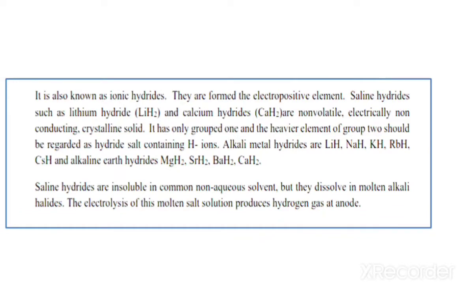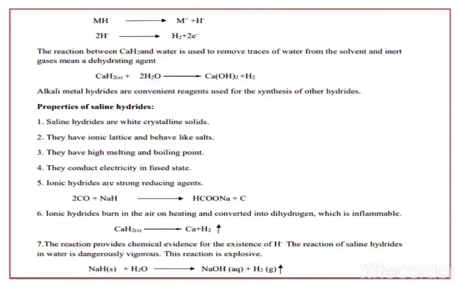That means when these saline hydrides are dissolved in molten alkali halides, electrolysis takes place in the molten salt solution and there is a liberation of hydrogen gas at the anode side. A simple reaction: MH gives M plus H minus, and the release of electrons, H2 plus 2 electrons.